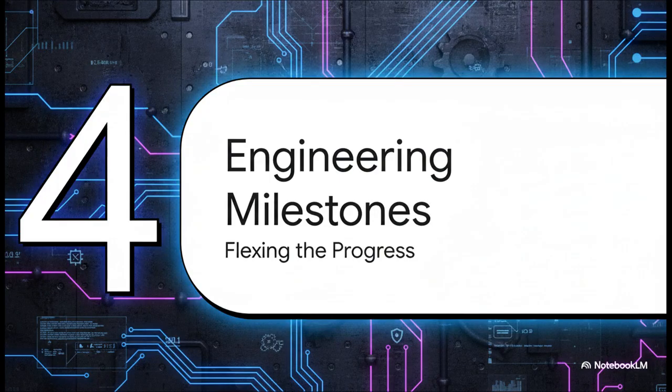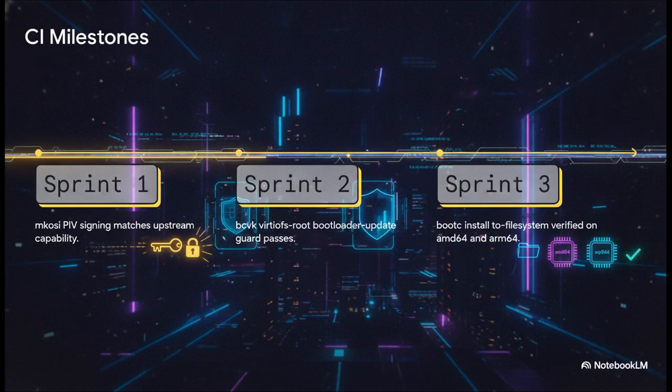Engineering milestones achieved, flexing the progress. Looking at their rapid-fire CI milestones, the foundational tooling is actively crushing these rigorous checks. Sprint 1, they confirmed MKOSI PIV signing matches upstream systemd capabilities perfectly. In Sprint 2, the virtualization kit, BCVK, successfully passed virtiofs root bootloader update guards. And crucially, for Sprint 3, native bootc install paths directly to the file system were verified and tested cleanly on both AMD64 and ARM64 architectures.